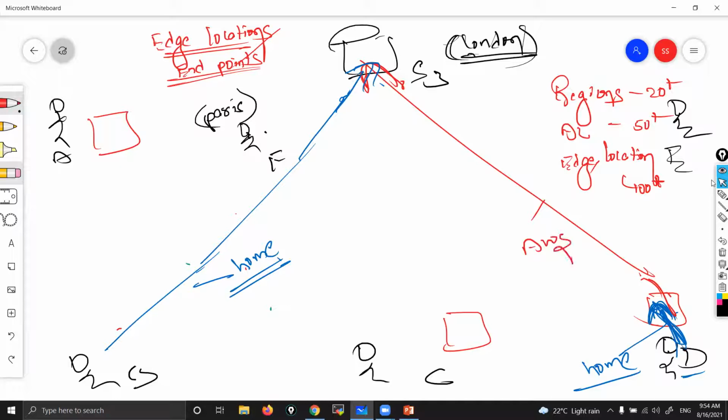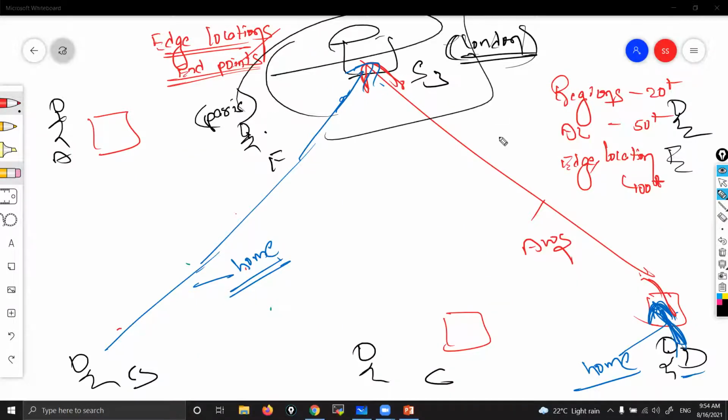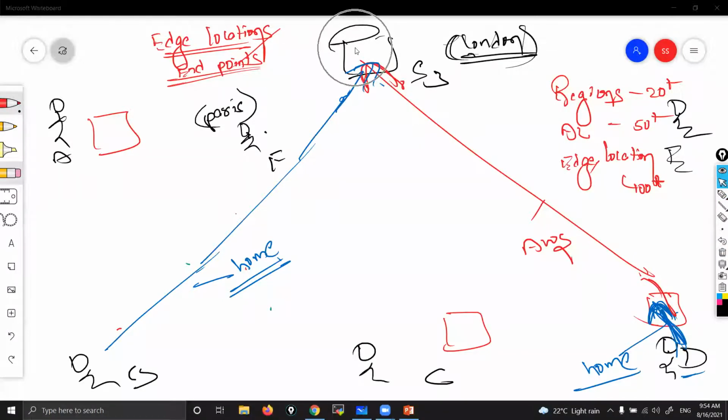Because between regions and edge locations, they have high speed internet bandwidth, high speed dedicated network links. S3 is there in one region only, right? So between edge locations and regions, they have high speed connections. That's pretty fast, so there won't be any latency. Irrespective of customer geographical location, they can upload data within less time. Got it?